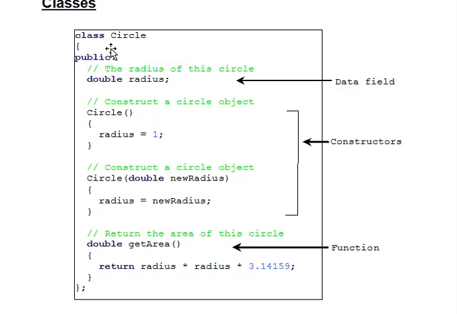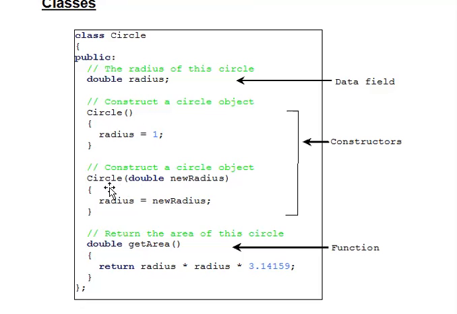So under this class name, we declare the class as class Circle, and denote public, then declare the data member radius as double data type, and define the constructor as a Circle function and assume the initial value radius equal to 1.